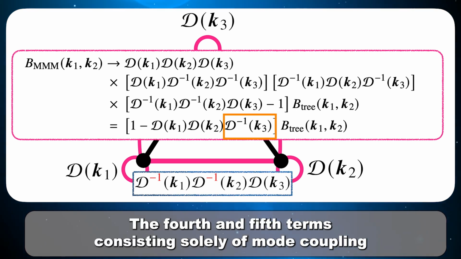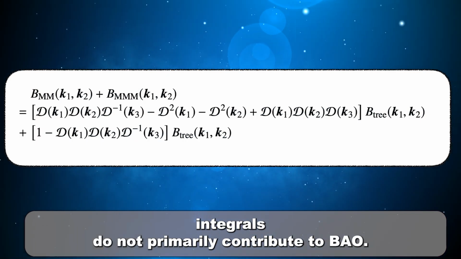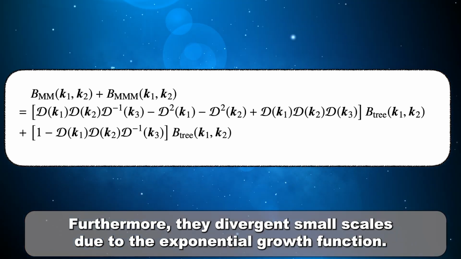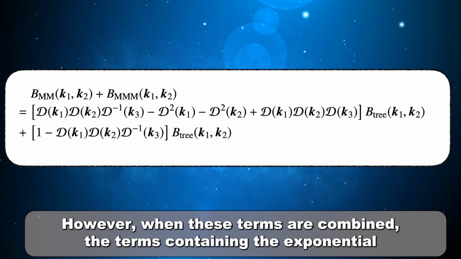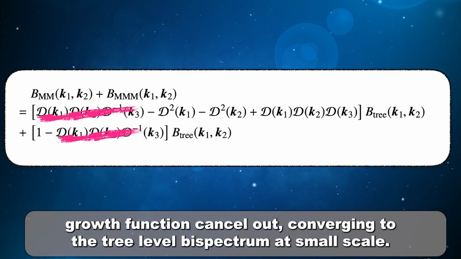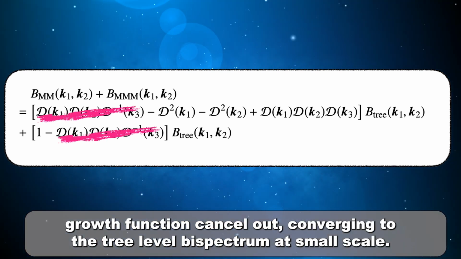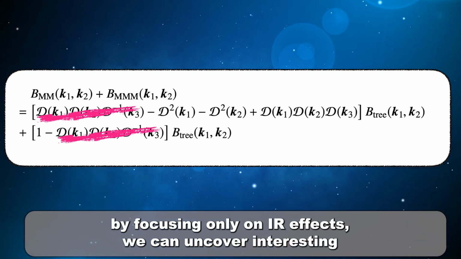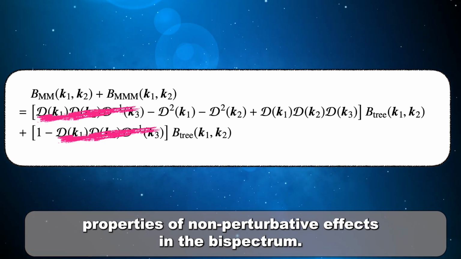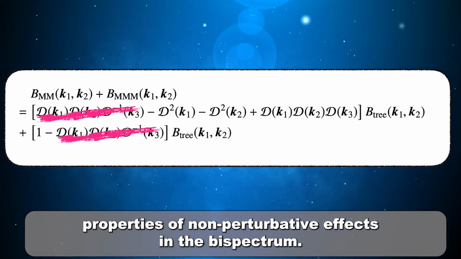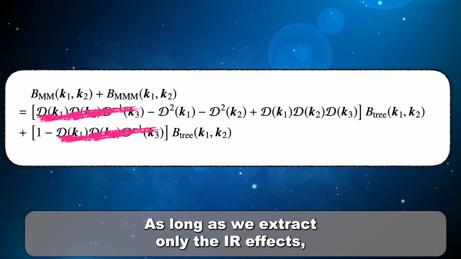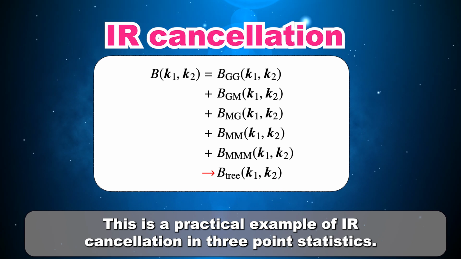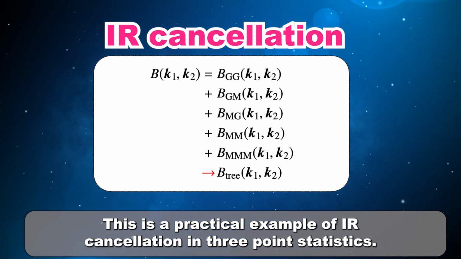The fourth and fifth terms, consisting solely of mode coupling integrals, do not primarily contribute to BAO. Furthermore, they diverge at small scales due to the exponential growth function. However, when these terms are combined, the terms containing the exponential growth function cancel out, converging to the tree-level bispectrum at small scales. Thus, by focusing only on IR effects, we can uncover interesting properties of non-perturbative effects in the bispectrum. As long as we extract only the IR effects, all IR effects cancel out, leaving only the tree-level bispectrum. This is a practical example of IR cancellation in three-point statistics.